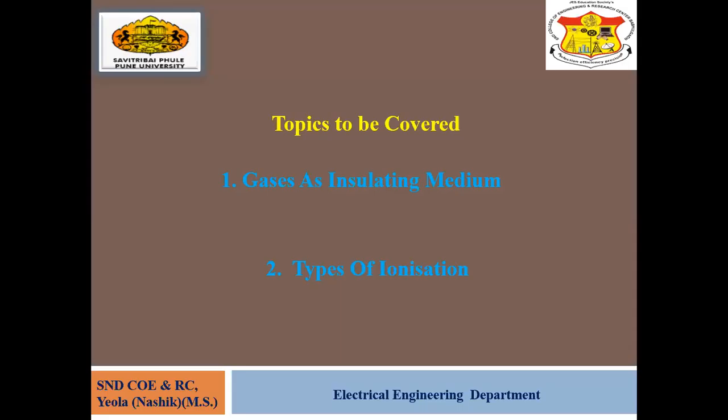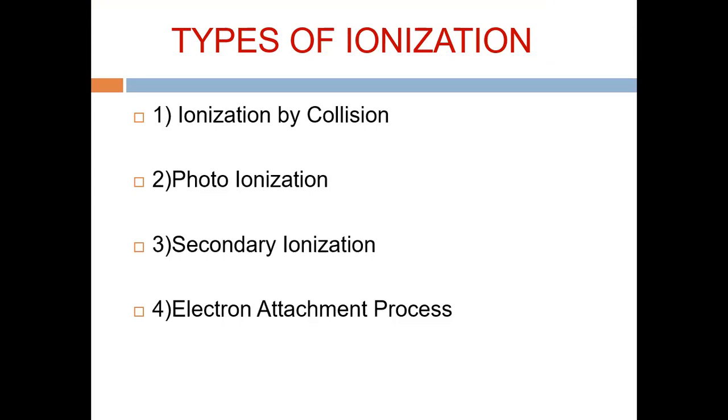There are 4 main types of ionization. The first one is ionization by collision. Second, photoionization. Third, secondary ionization. Fourth, electron attachment process. In the last lecture, we saw 2 types: first, ionization by collision, and second, photoionization. So in this lecture, we will see the third one, and that is the important one, the secondary ionization.